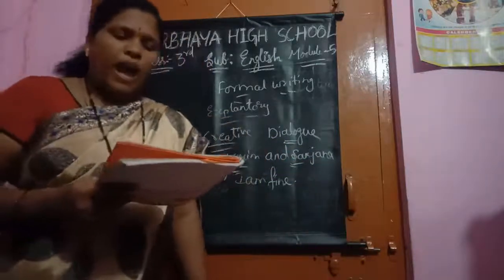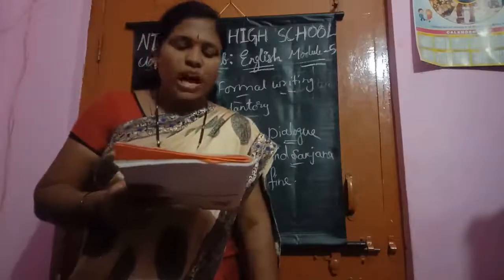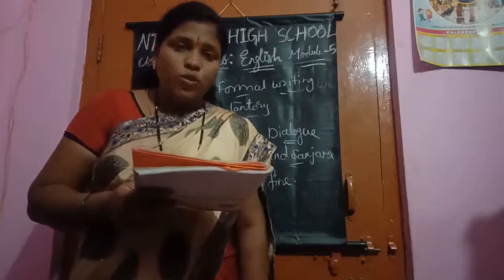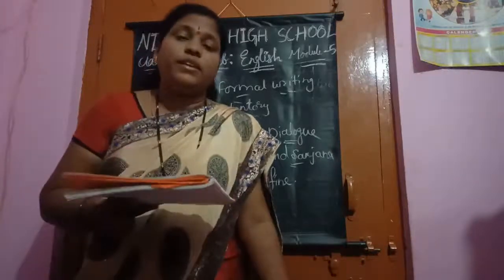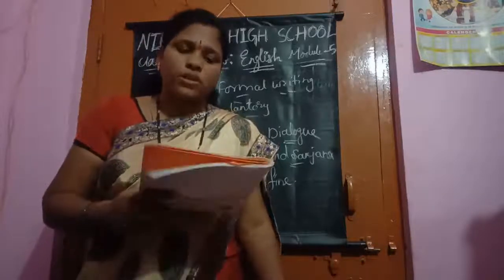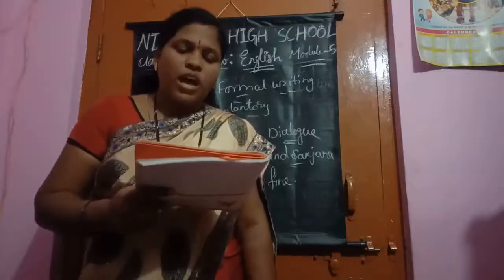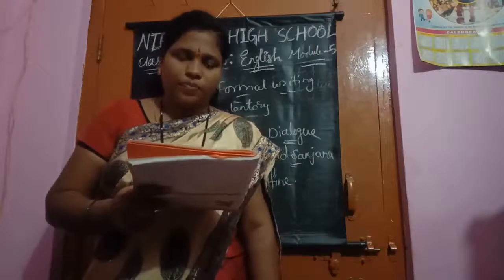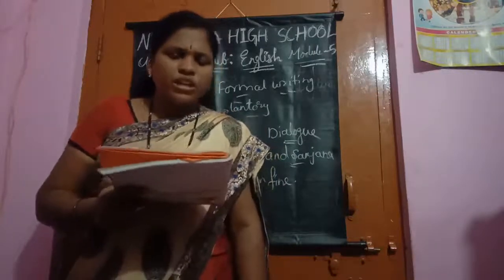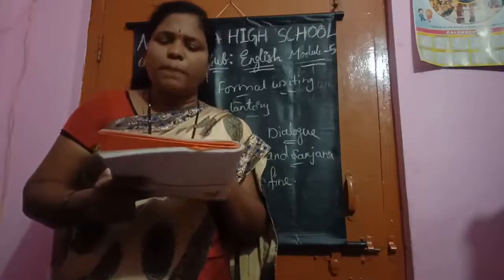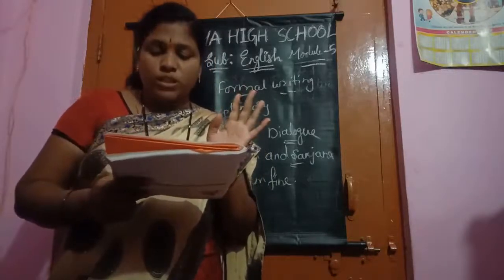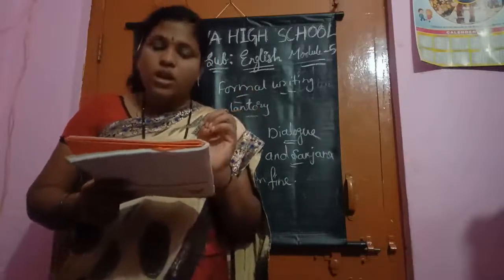Next, Karim: I would dash. Do you know what the art of paper folding is called? Here Karim is asking, I would... but he didn't finish the words. You should finish those words. Okay, children. See here, I am finishing it: I would love to. It looks interesting. And he is asking a question here. Do you know what the art of paper folding is called? Then Sanjana said, I do know what it is called. It is called origami.